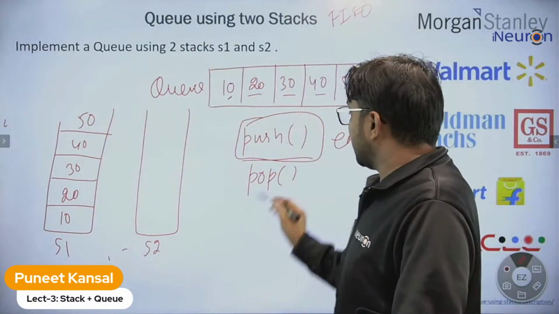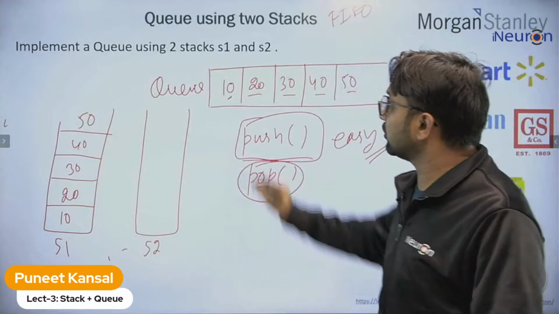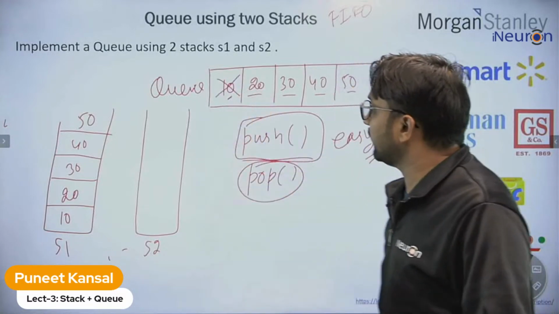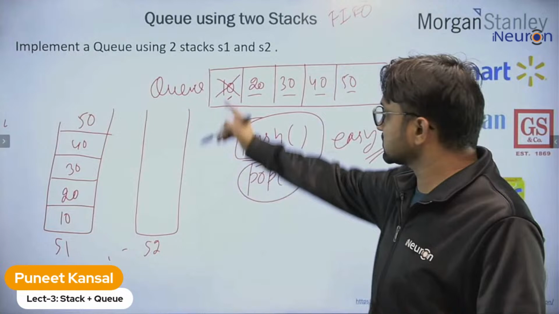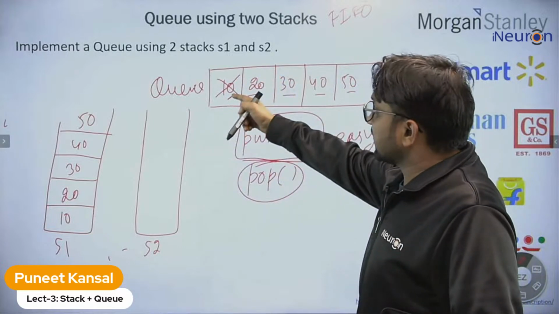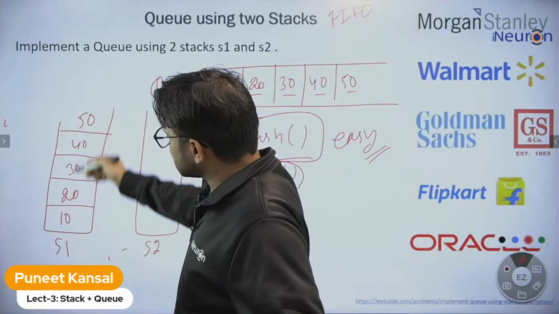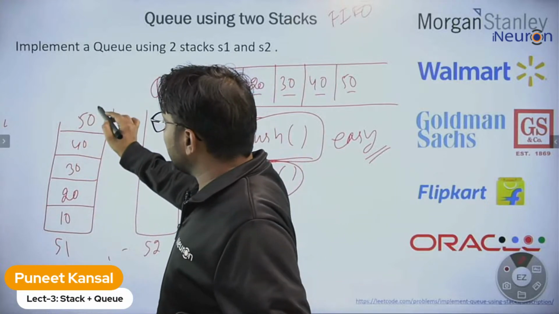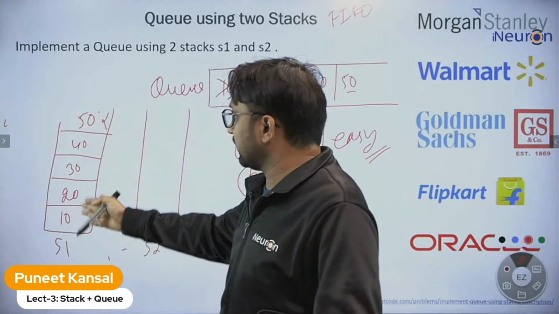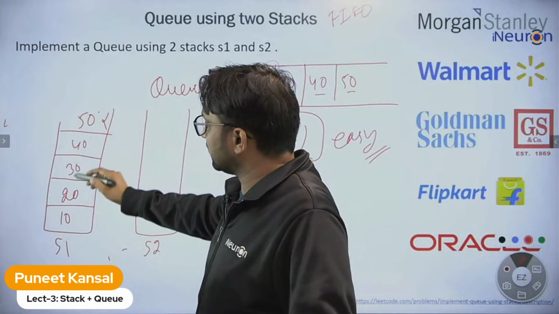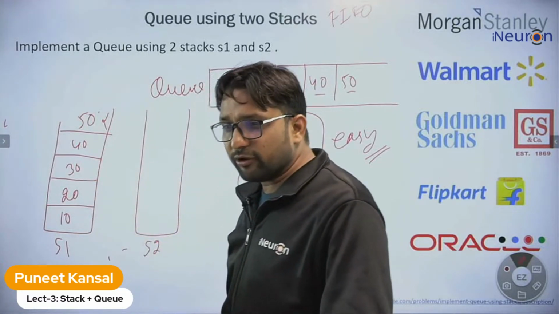The problem here is that now, if we want to use this stack as a queue, and we want to delete the element, 10 will be deleted because 10 is inserted first. But right now we cannot delete the 10 because this is a stack, so we can delete 50 only. We cannot delete 10 unless we delete 50, 40, 30, 20.